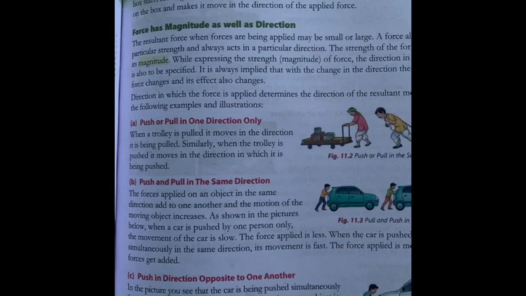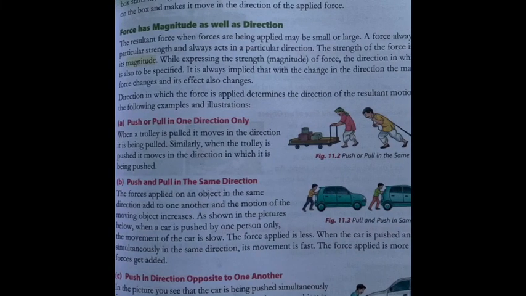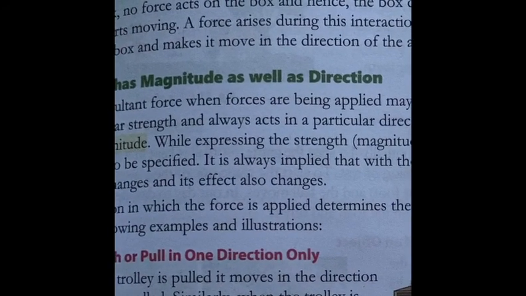First, we are going to learn about interaction. What is an interaction? Interaction is the contact between two surfaces. Unless there is contact between two surfaces, we cannot transfer the force from the source to the object. For example, take a man and a wooden box.